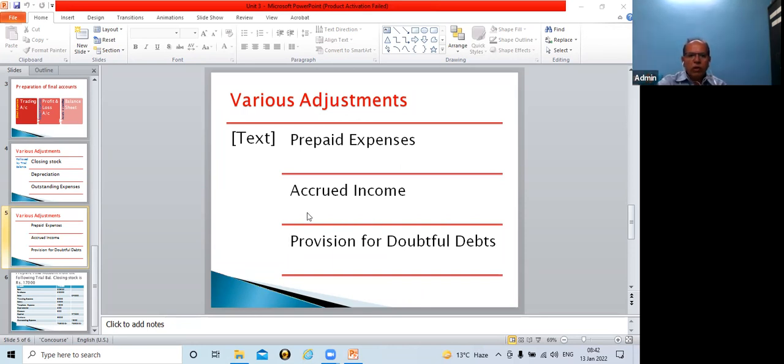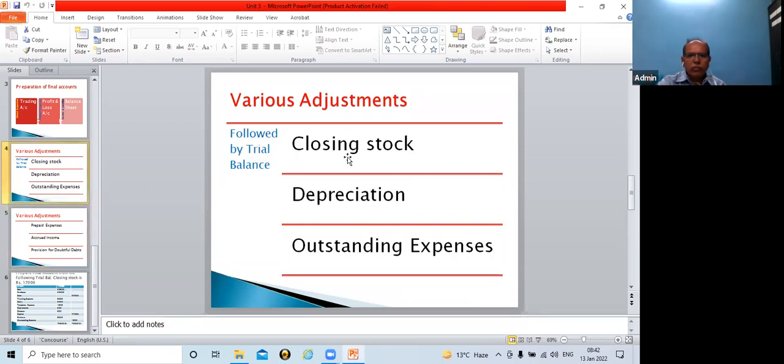So I have covered 6 adjustments: 1, 2, 3, and in the earlier slide, 1, 2, 3, 6 adjustments. So even if you remember these 6 adjustments, that is more than sufficient from the examination point of view. So please do remember these 6 adjustments. Frequently these adjustments are asked in examinations.